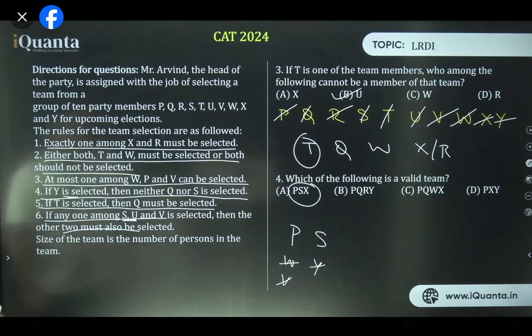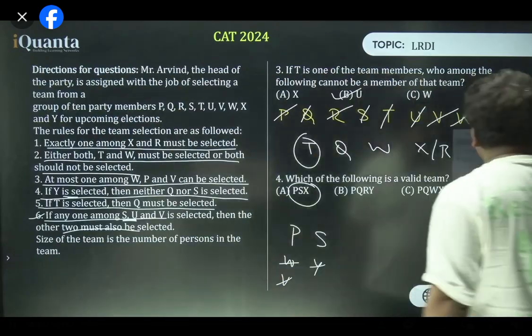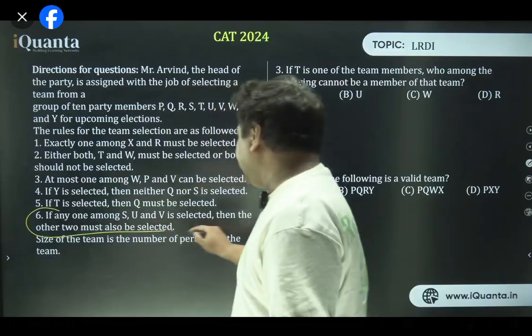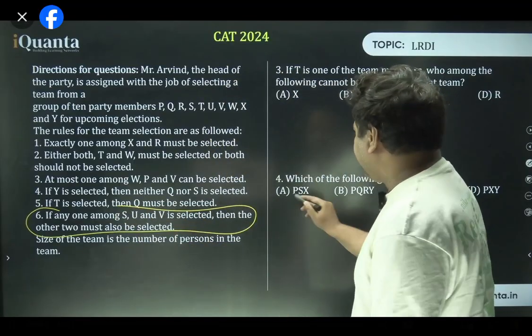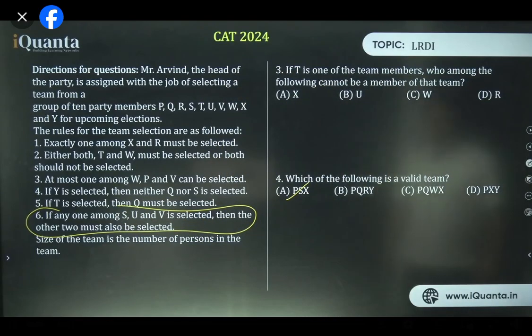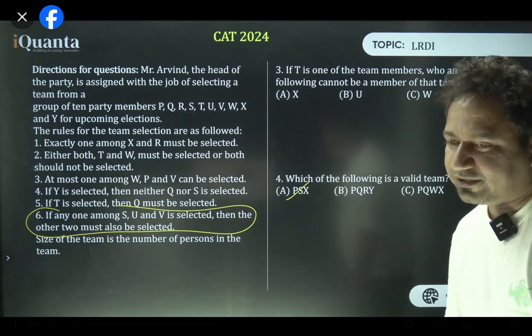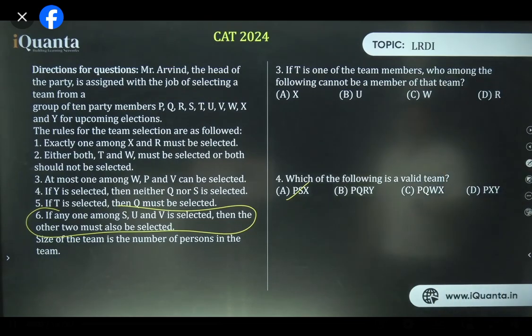Exactly, Harsh. Because of the 6th statement, S and U should come together. Here we have S, but U and V are not there, so it gets rejected automatically. All right. Absolutely right. Perfect. So I think now you guys have got the feel of the entire set.